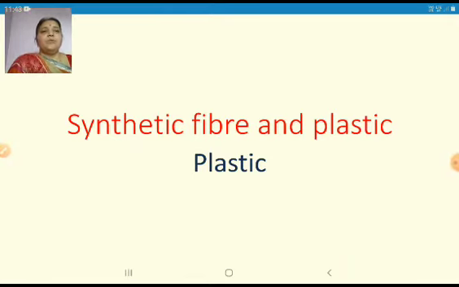In this video, we will be discussing a material which has brought a revolution in our living style, which has replaced metals, wood, and mud products, and to a large extent we are using this material in our daily life. That is plastic. So, how is plastic made? Who made this plastic? And how has it gained such great importance in our daily life? We will be seeing in this video.